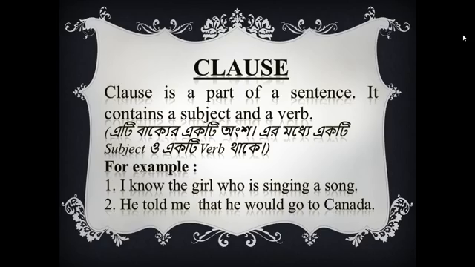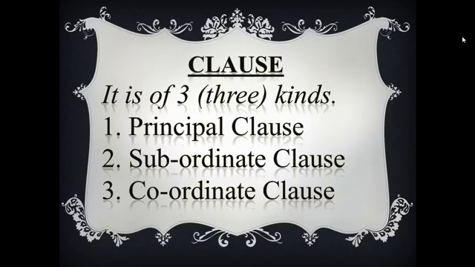So without clause you will not be able to understand what is simple sentence, what is complex sentence, or what is compound sentence. That's why I'm now discussing on clause. So I think clause is clear to you now.